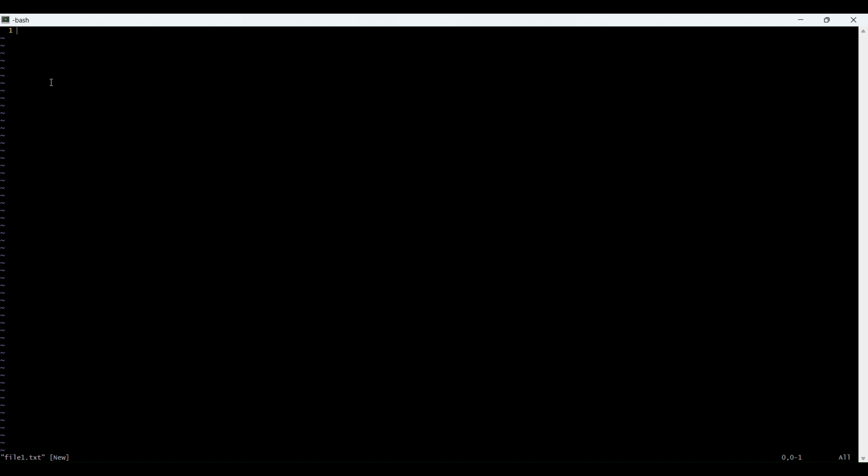Here if you type anything, it's not working. Why? Because it is in escape mode. Here you can see nothing is showing. That's why it is in escape mode. If you want to enter something or write something, you just click on I. Now it has changed to insert mode. Now you can type anything.